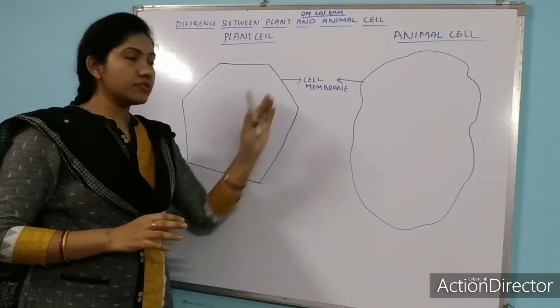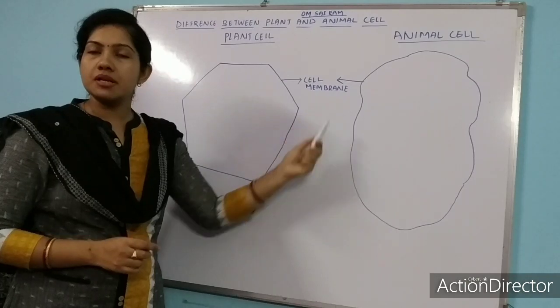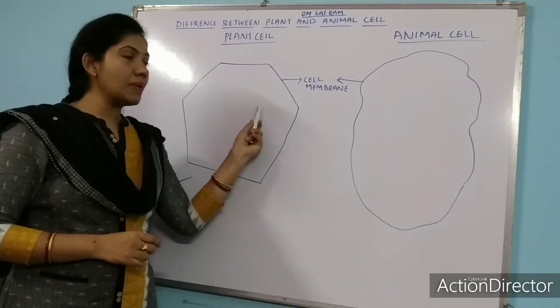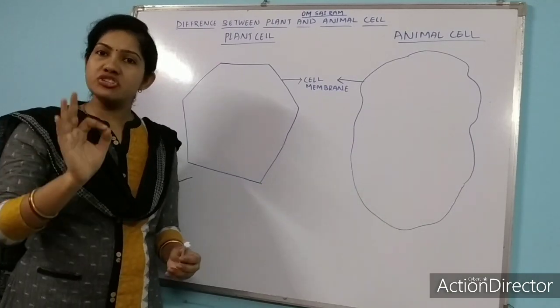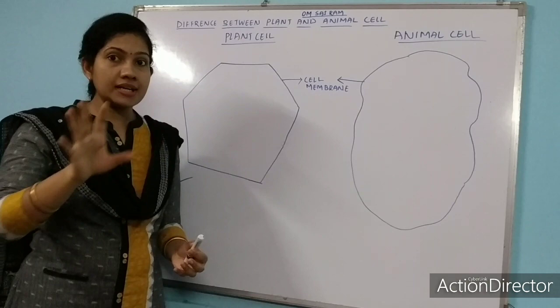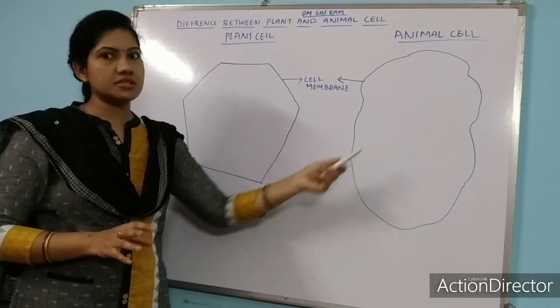So here at first, number one, what are we talking about? Cell membrane or plasma membrane. It is present both in plant and animal cell, and the function is to give protection. So we will not write it in the differentiating part, because cell membrane is present both in plant cell and in animal cell.